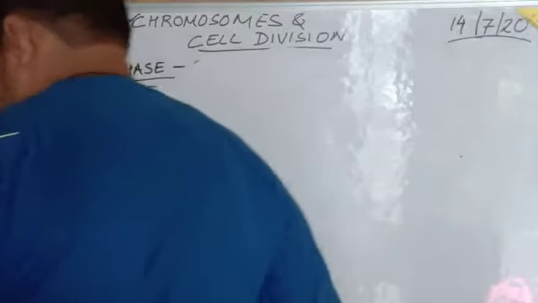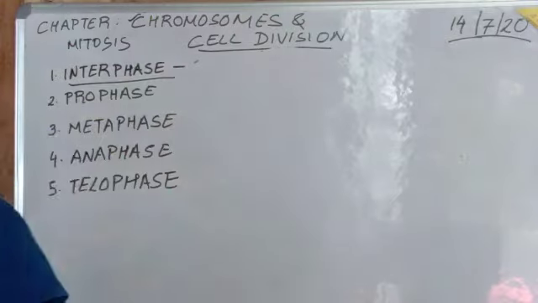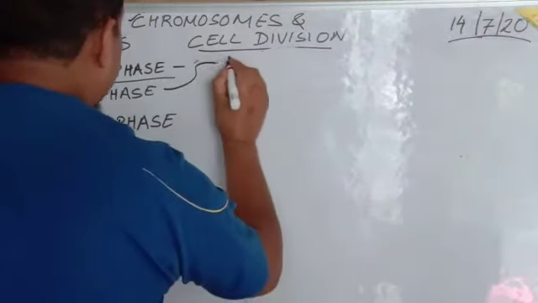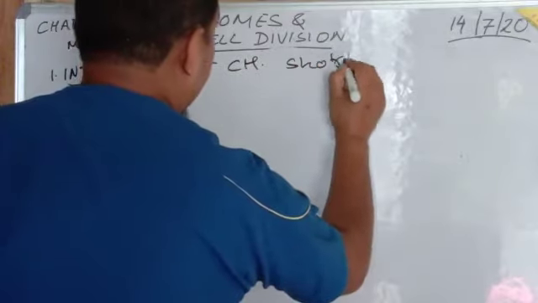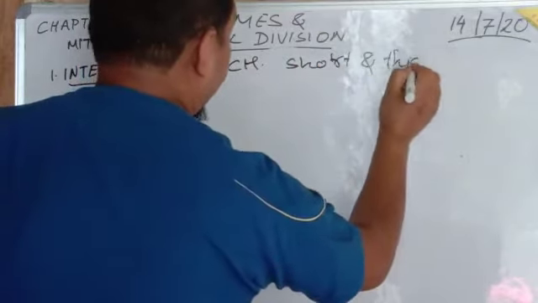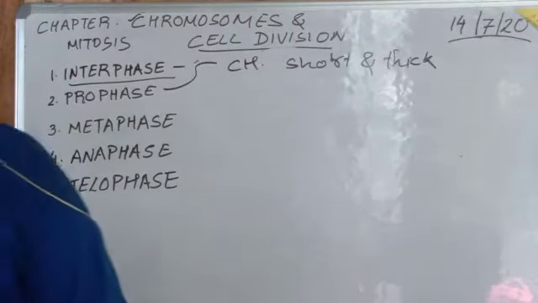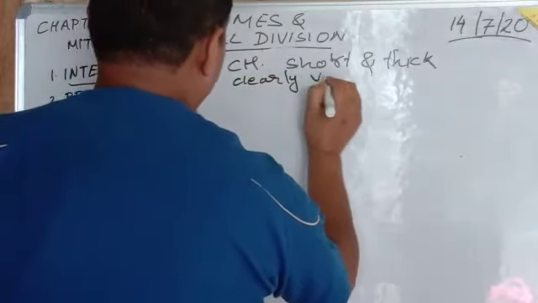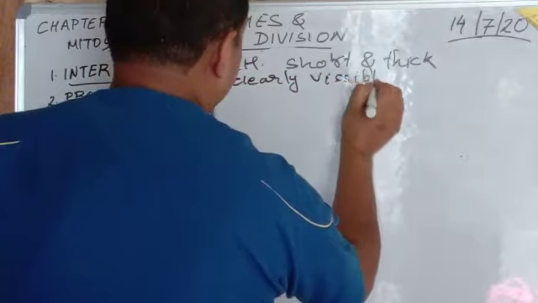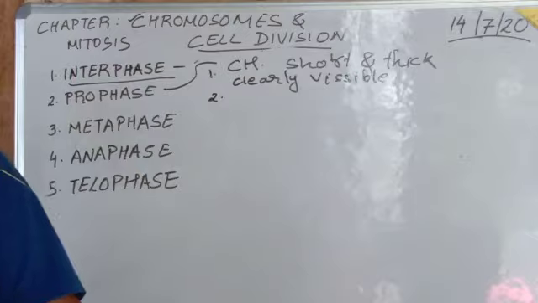In the prophase, the first thing that happens is the chromosome becomes short and thick. After that, it is clearly visible.